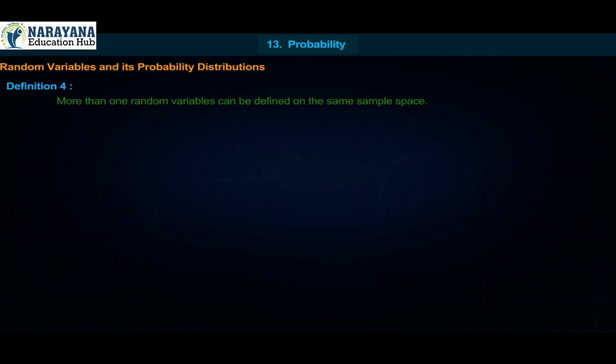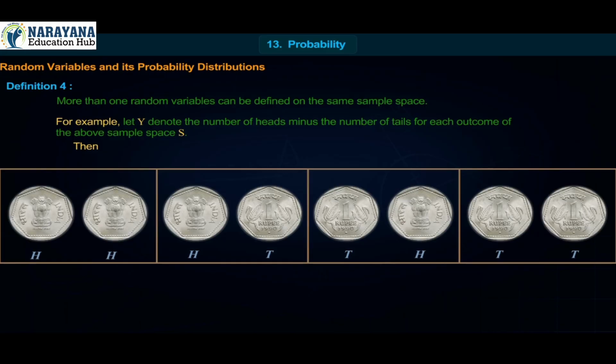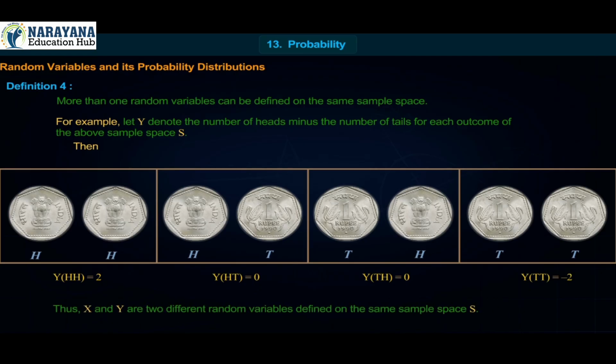More than one random variable can be defined on the same sample space. For example, let Y denote the number of heads minus the number of tails for each outcome of the above sample space S, then Y(HH) = 2, Y(HT) = 0, Y(TH) = 0, Y(TT) = -2. Thus, X and Y are two different random variables defined on the same sample space S.